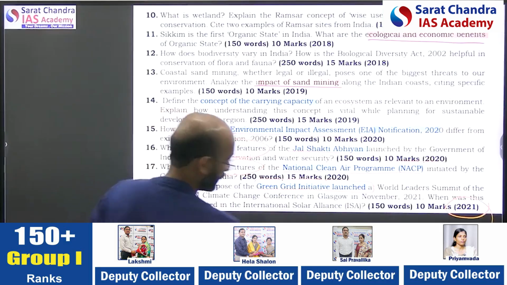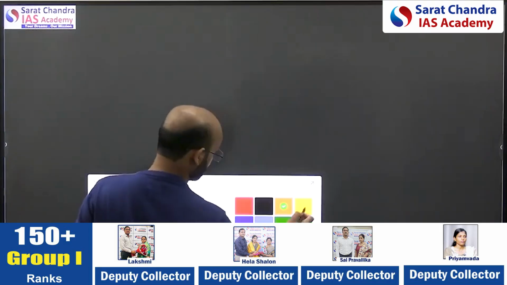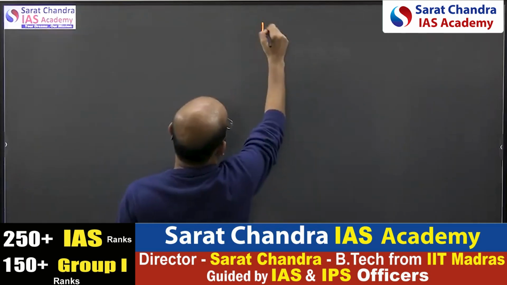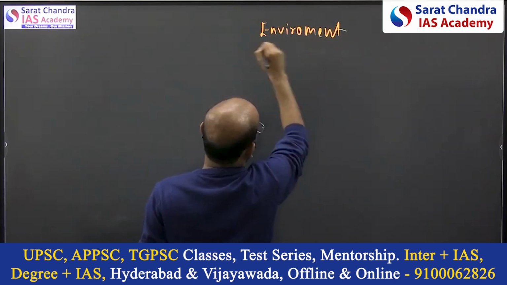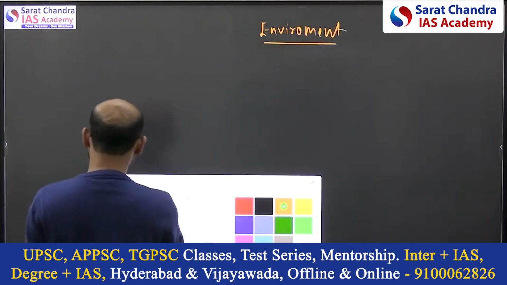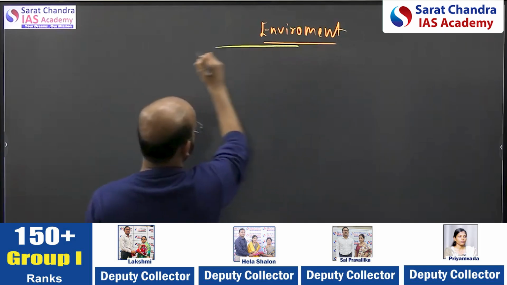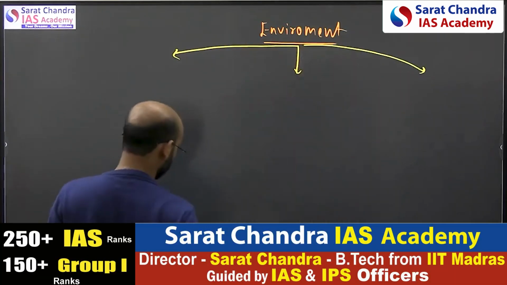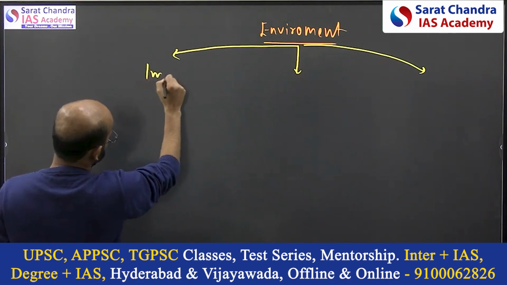So if we summarize what I told just now, we can identify that the environment topic has three types of questions. In the template, one is the impact they are asking.